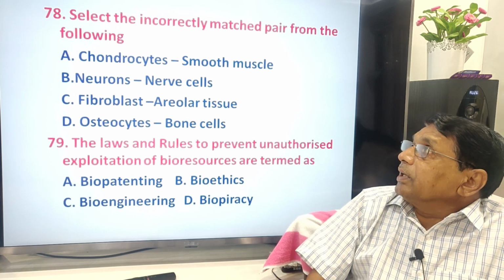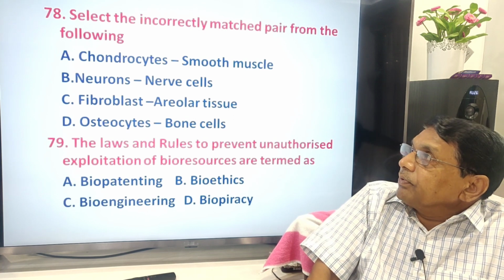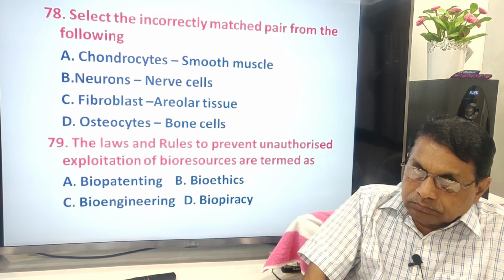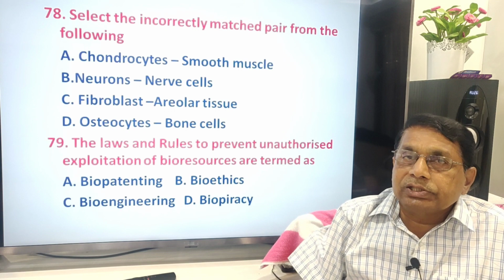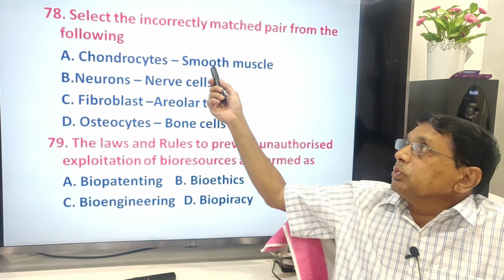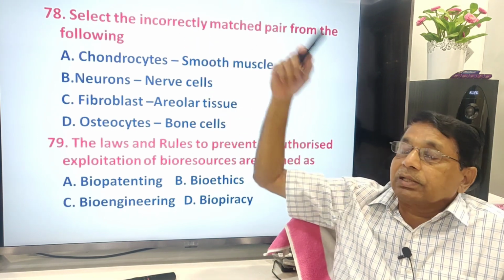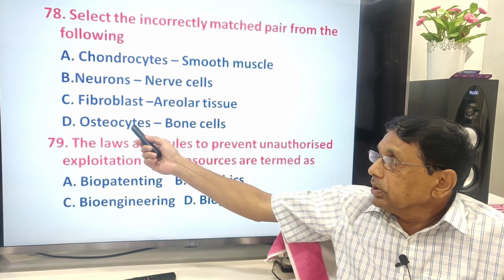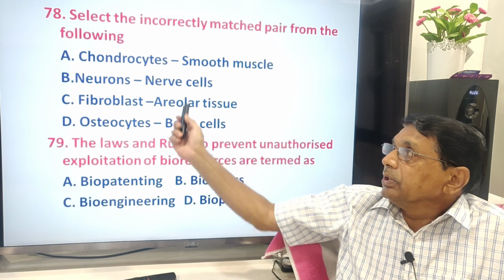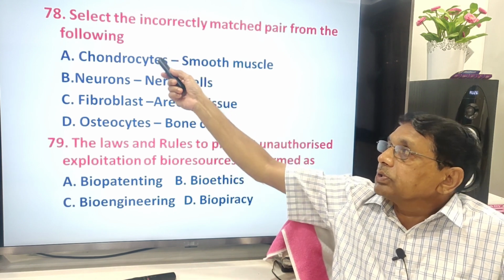Then select the incorrectly matched pair from the following. Chondrocytes are related to cartilages, not the smooth muscles. Here he is asking incorrect. This is correct. This is correct. Osteocytes, bone cells, correct. So therefore, the wrong answer is this.